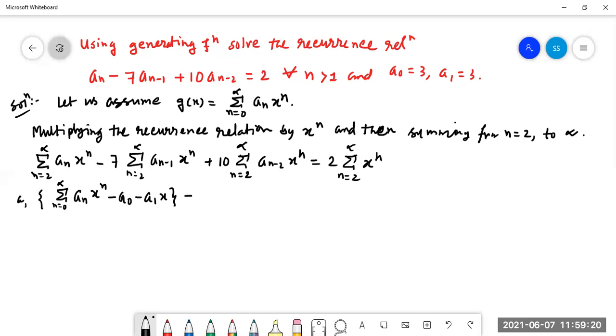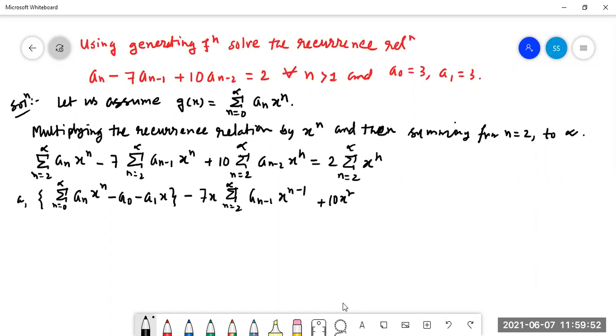Then minus 7, we are taking common x from here, then it will be summation n equal to 2 to infinity a_{n-1} x^{n-1}, plus 10.